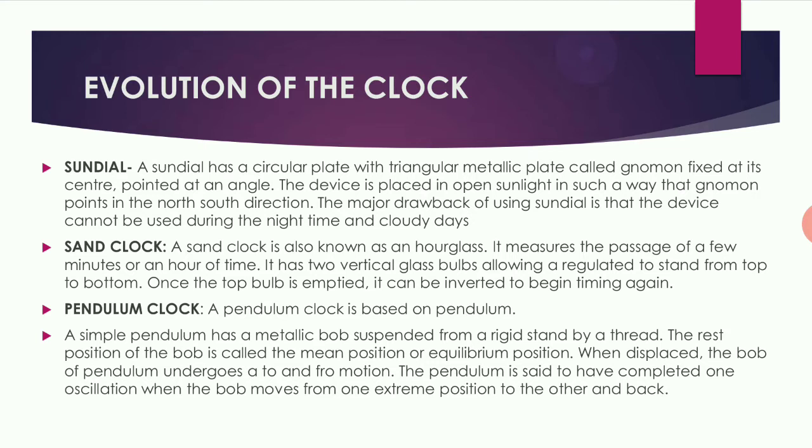As the word sand clock suggests, it contains sand. It contains two bulbs. In one bulb, the sand is placed, and this sand goes slowly into the other bulb with the passage of time. If the top bulb is emptied, it can be inverted and the timing begins again.